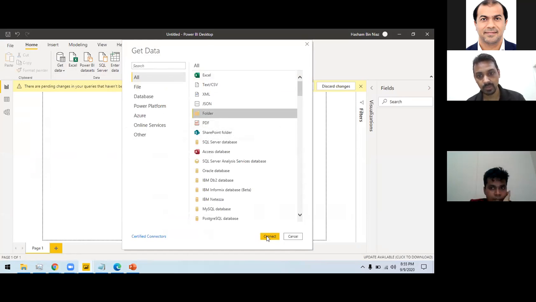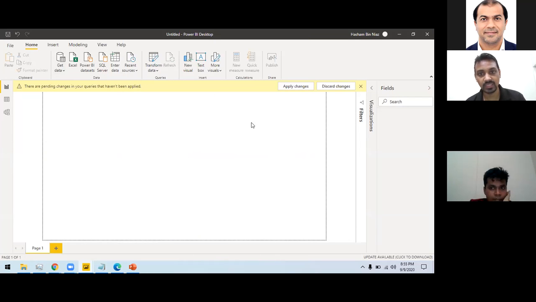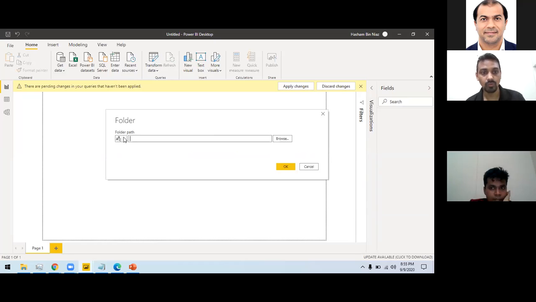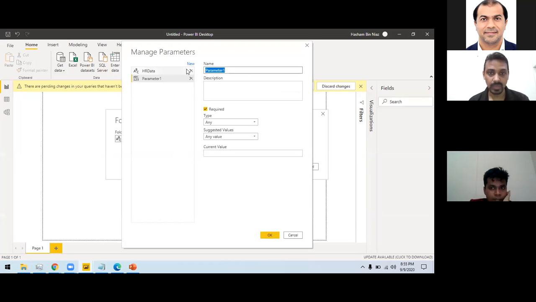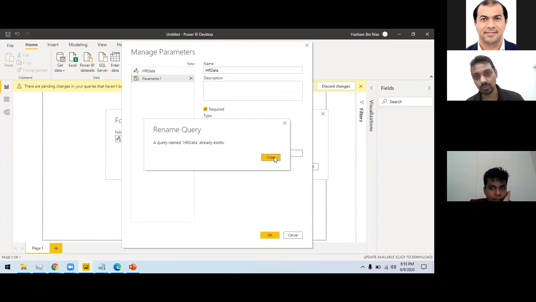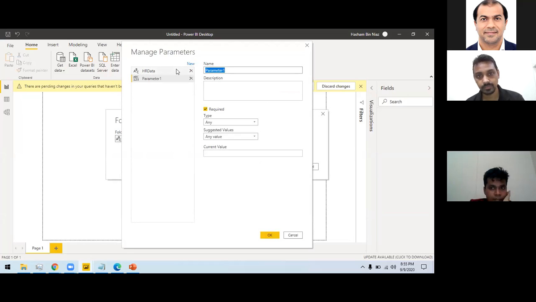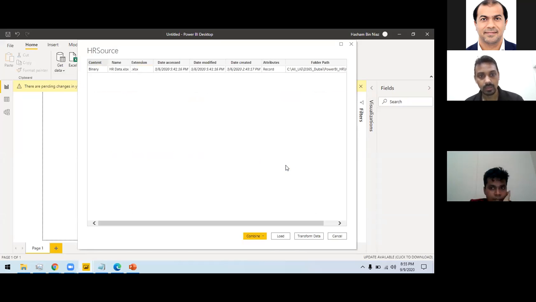Folder, you remember this is available in the default. You can directly connect to the Excel file as well, but I'm connecting to the folder because then you will be able to have multiple HR files. Like if you have monthly HR data, you can connect with this as well. So let's provide this HR source and then I'm providing this file.